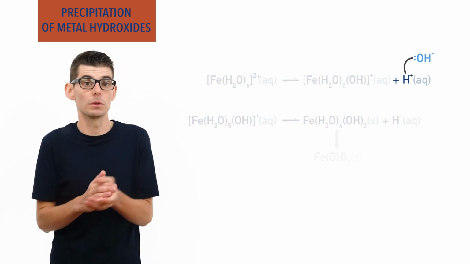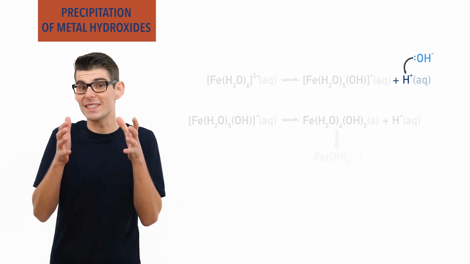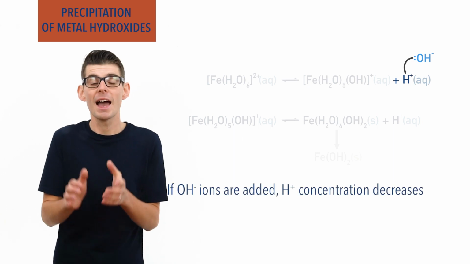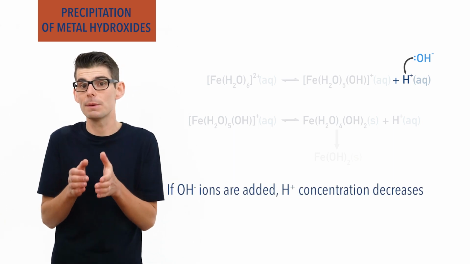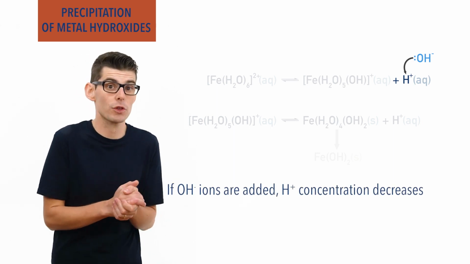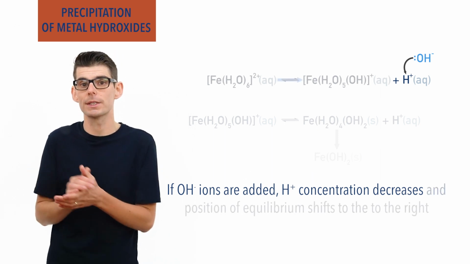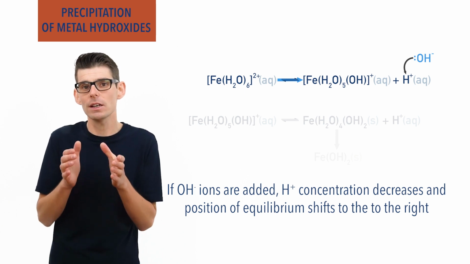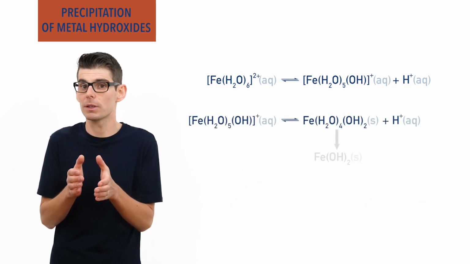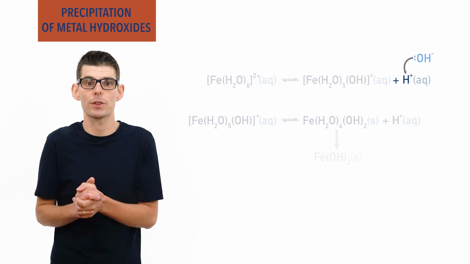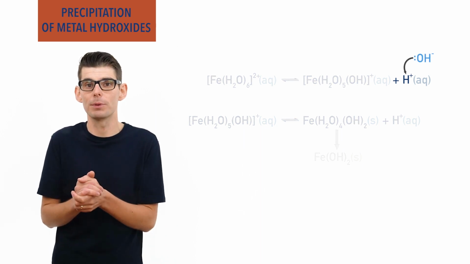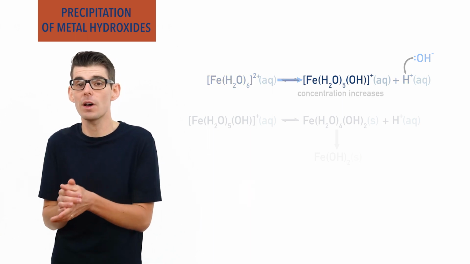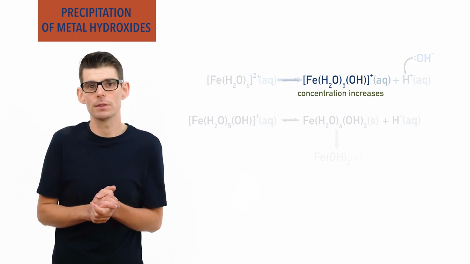If hydroxide ions are added, they react with the H+ aqueous ions in the solution and form water molecules, H2O. This decreases the concentration of H+ ions in the equilibrium mixture and causes the position of the equilibrium for the first equilibrium reaction to shift to the right. For example, with the iron 2 complex, added hydroxide ions react with the H+ ions in the first equilibrium reaction, shifting the position of equilibrium, causing an increase in the concentration of Fe(H2O)5(OH)+ ions.